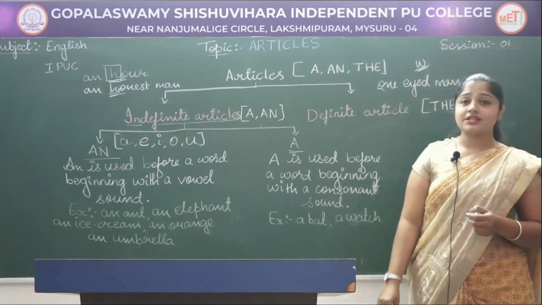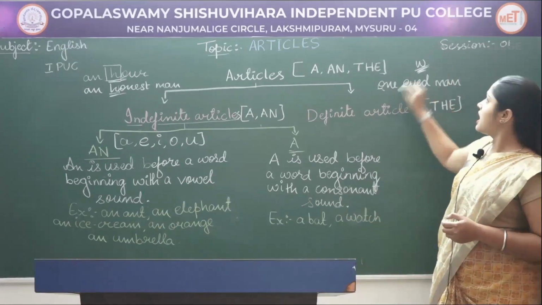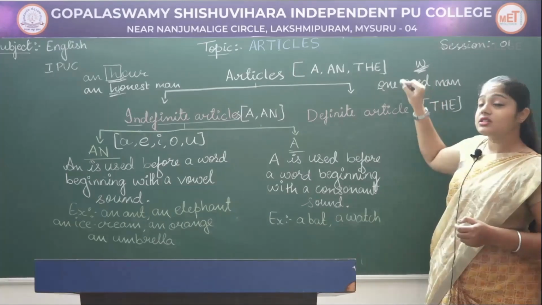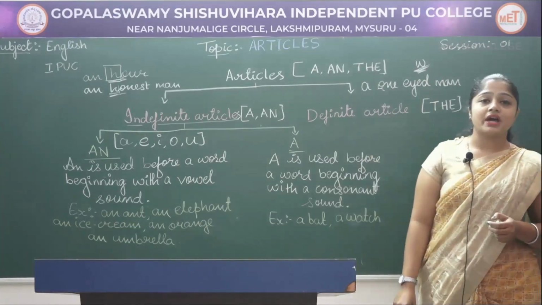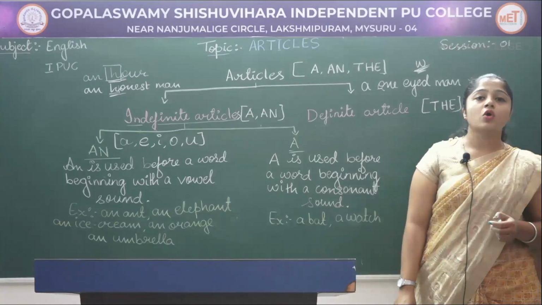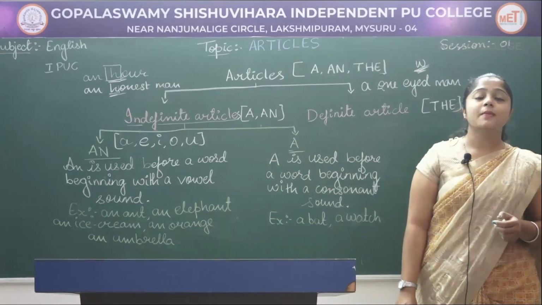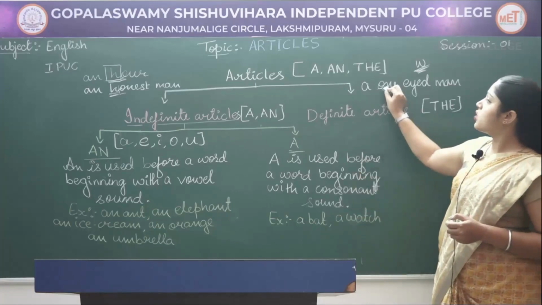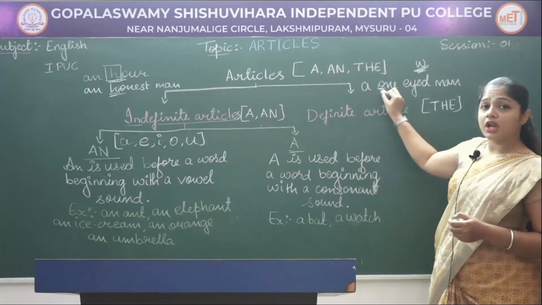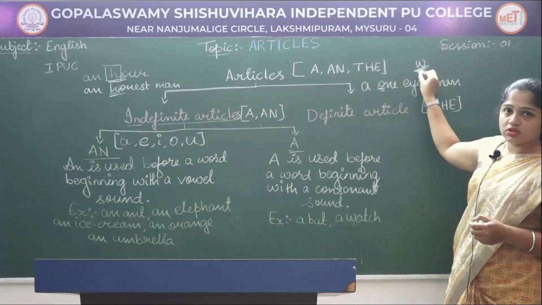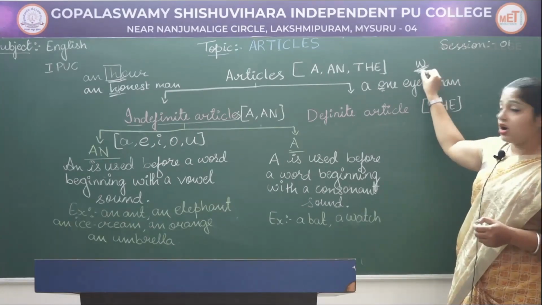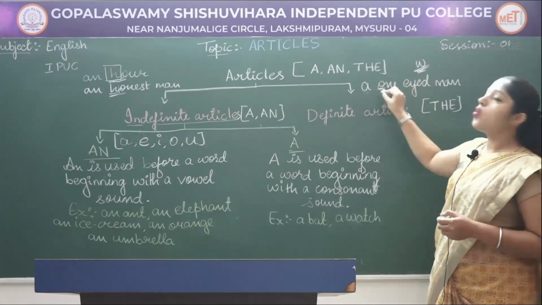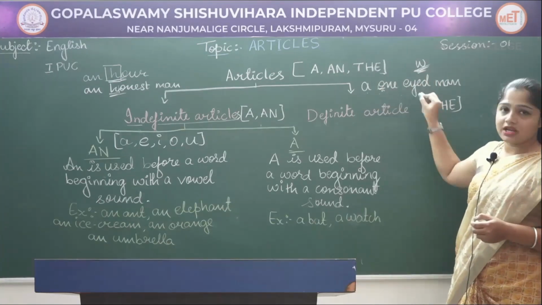Since it is a W sound and W is a consonant, we use it as a one-eyed man. Understood? Though it is a vowel, we pronounce it as a W sound. Since W is a consonant, we use a one-eyed man.